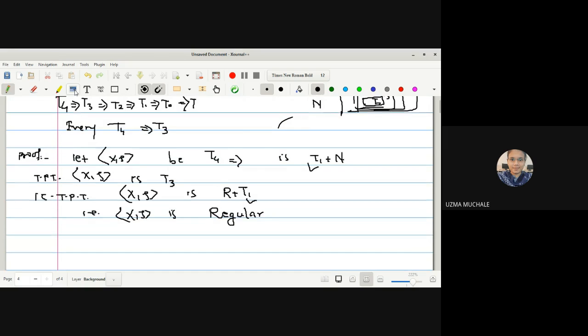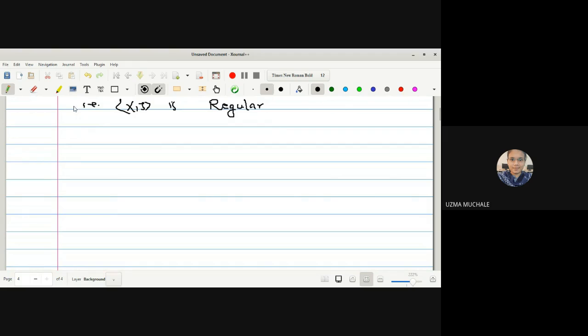Okay, so to prove any space to be a regular space, we will start with the assumption: let F be a closed set in X. Let x be a point in capital X which is not a member of F. Then what is our aim to prove that it is a regular space? We have to find two disjoint open sets, one containing the point x and another containing the closed set F.